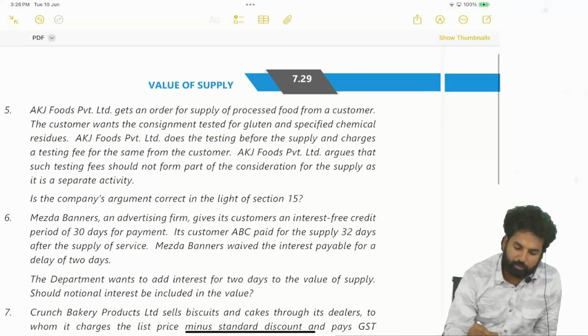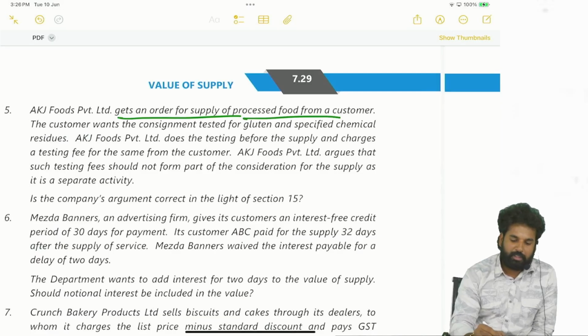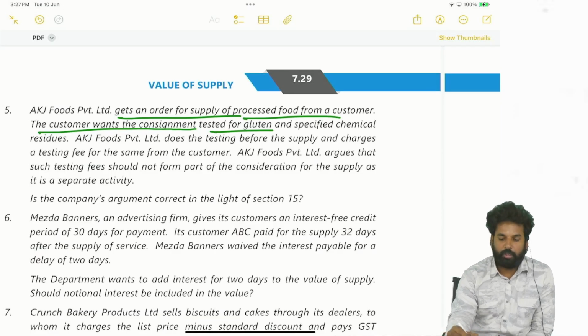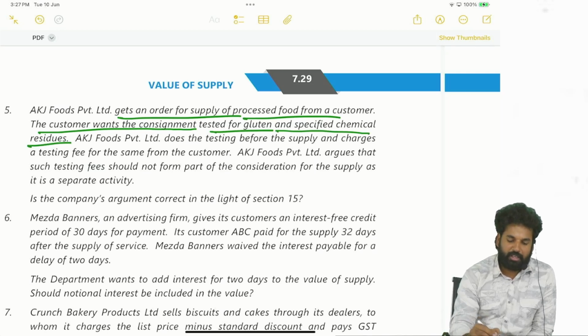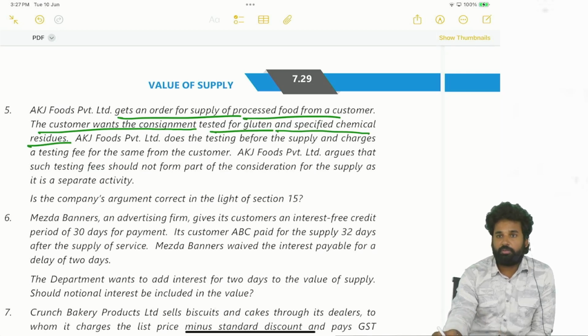AKJ Foods Private Limited gets an order for supply of processed food from a customer. The customer wants the consignment tested for gluten and specified chemical residues. They want testing of the items, not just the processed food items. So, how much gluten is there?